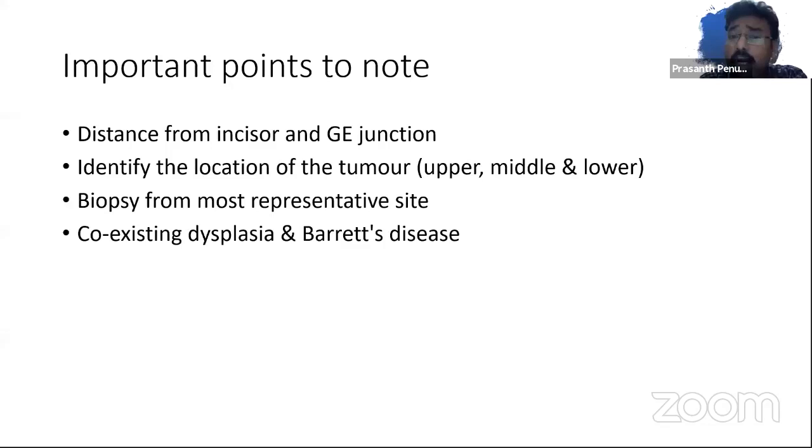What are the important points to note for you as a surgeon when you are planning what kind of treatment, and even for a radiation oncologist? I would be keen to know the distance from the incisors and the distance from the GE junction. It is not enough if I do an upper GI scopy and my resident calls me and tells me, sir, it is in the middle esophagus. A circumferential growth in the middle third of the esophagus is absolutely no useful information.